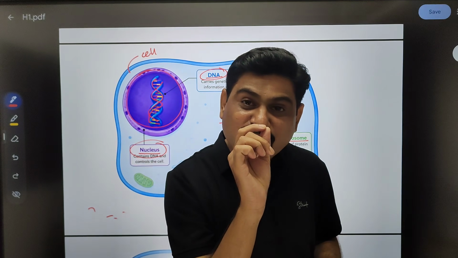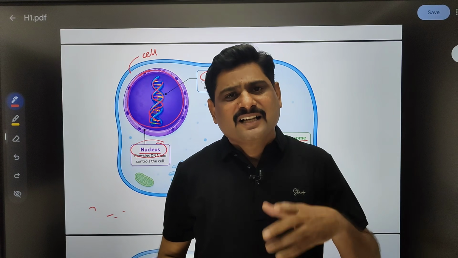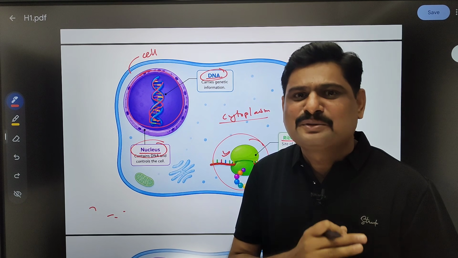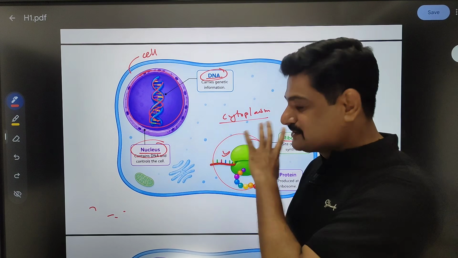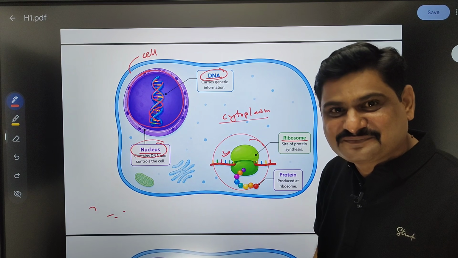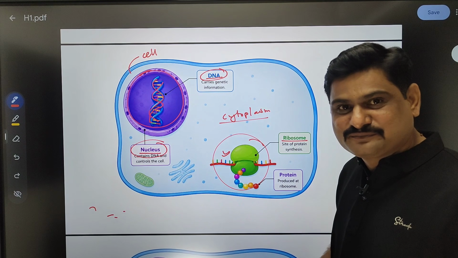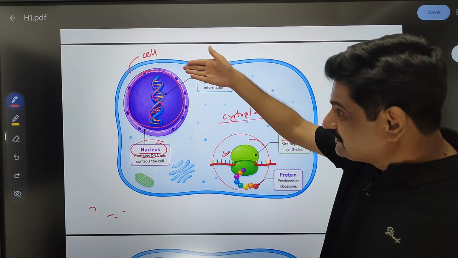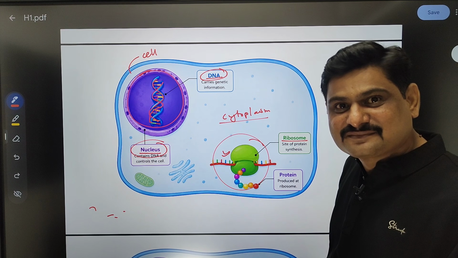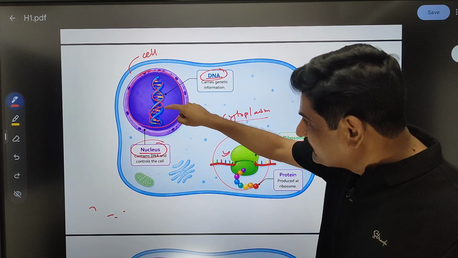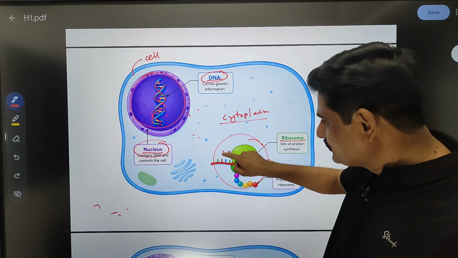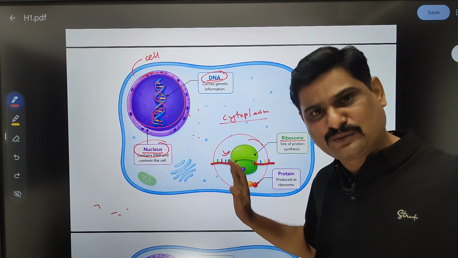Now here you have to understand the role of RNA. Many children just memorize it: protein synthesis needs RNA. But why? That is the concept here. Understand. Who is having the information? DNA. Who is making protein? Ribosome. So if you see the difference, DNA is present in the nucleus, and the ribosome is present outside the nucleus. Now the ribosome needs the information from DNA. If the information from this DNA comes to the ribosome, then the ribosome will make the protein. That is the simple concept.